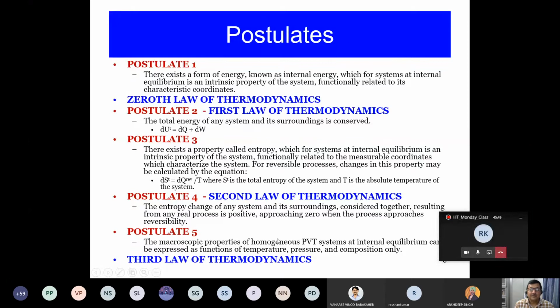How do you enforce these laws? You will make use of postulate 5. Suppose you are writing dS equal to dQ by T. Now, how do you say dQ? You know that dQ is m Cp dT. That's the way you calculate. M is the mass, Cp is the specific heat per unit pressure, at constant pressure, and then dT. So you can see that you are making use of T in order to calculate the entropy.